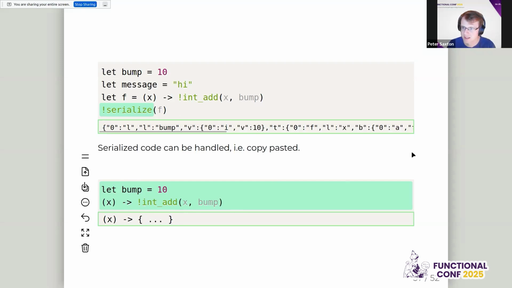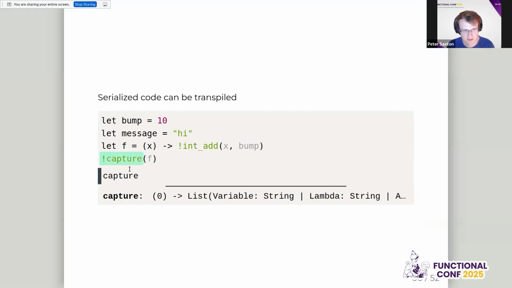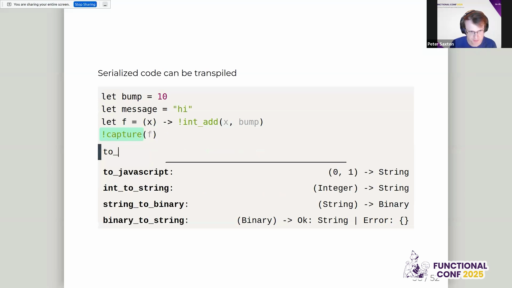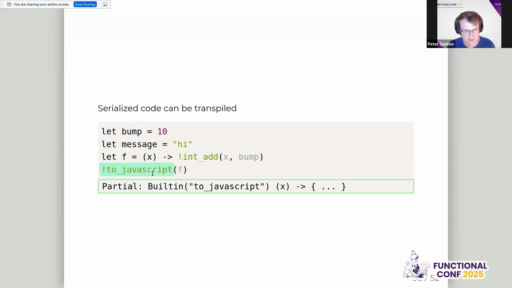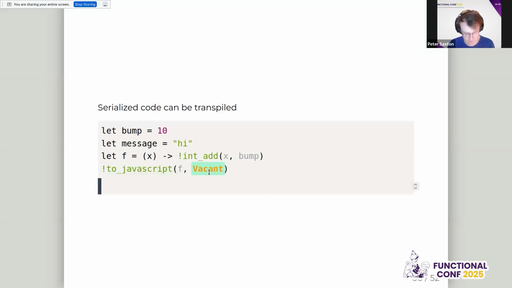Okay, fair enough. So why is this so interesting? Well, serialized code can be transpiled. So here we have the same f function. If we press j here, which is going to give you the built-ins, we have this to JavaScript one. And then this takes one more argument. So we need to put an argument in afterwards. We need to pass a number. So this will be, let's say, 3.